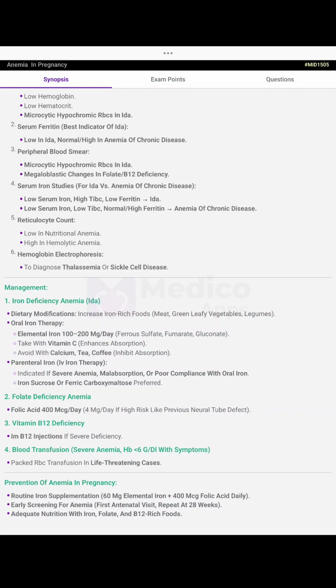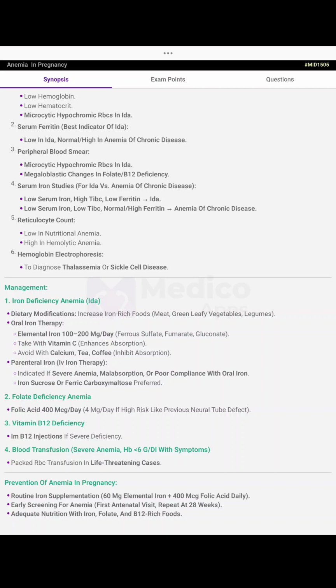For the management of iron deficiency anemia: dietary modifications, increase iron-rich foods, meat, green leafy vegetables, legumes. Oral iron therapy, elemental iron 100 to 200 mg per day, ferrous sulfate, fumarate, gluconate. Take with vitamin C, which enhances the absorption. Avoid with calcium, tea, coffee, which inhibit the absorption.